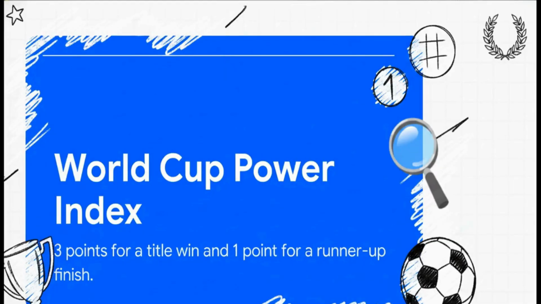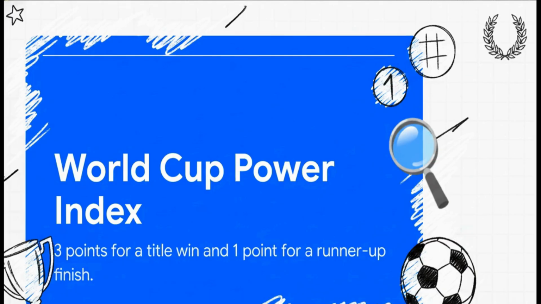And finally, Section 5, the ultimate power index, ranking the greats. So, we've looked at the raw win totals, the rivalries, the goals, but how do we definitively rank these historical powerhouses once and for all? Well, to do this, analysts use a really simple but highly effective methodology called the World Cup Power Index. It works like this. A country is awarded 3 points for winning the title and 1 point for finishing as a runner-up. It rewards the ultimate glory of winning the whole shebang, but it still acknowledges the sheer consistency required to even make it to the final match.